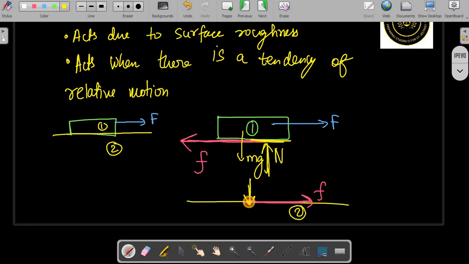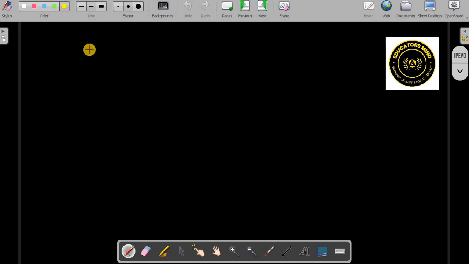Here you should not think that mg is acting on the second body. This is a common mistake students make. mg is the weight acting on that body whose mass is m. Normal is acting because of interaction between the two surfaces. You should know that the normal, N, is common to both bodies. On the first body the normal is acting upward, and on the second body the normal is acting downward. So this is how friction is acting, and here we can note the formula for friction and how friction works. Briefly, we will just discuss friction.